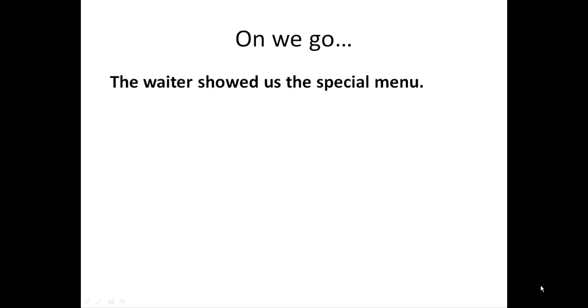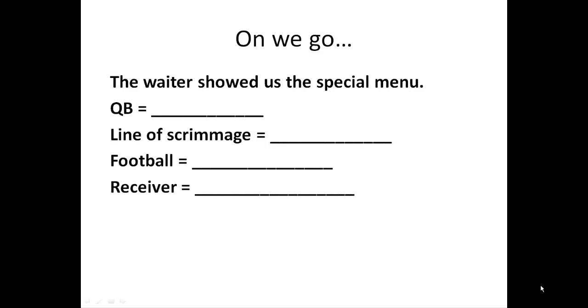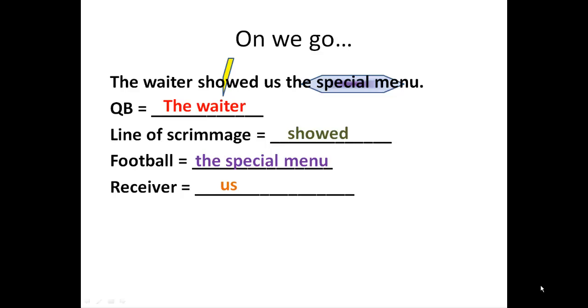Here we go. See if you can put it together. What would it mean to his teammates if he said, "the waiter showed us the special menu"? Well, he's the waiter. What play pass is he going to use? To get across the line of scrimmage this time, he's going to show. And what's the secret name for the football? Yep, that's the special menu. And on the other side, here's the receiver, us. We're over there to catch it for him.